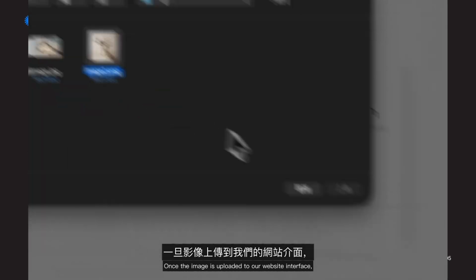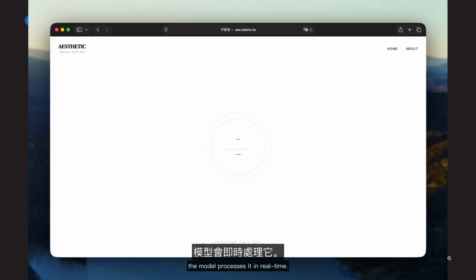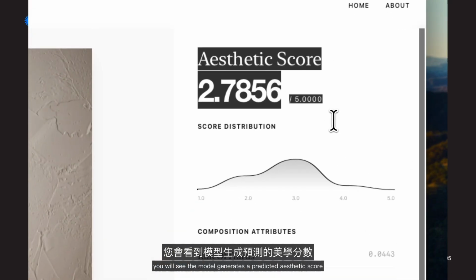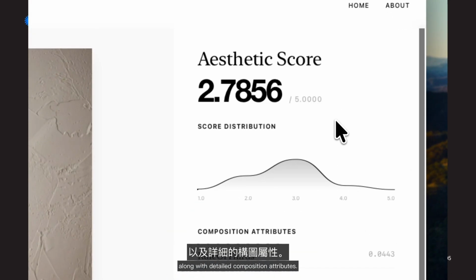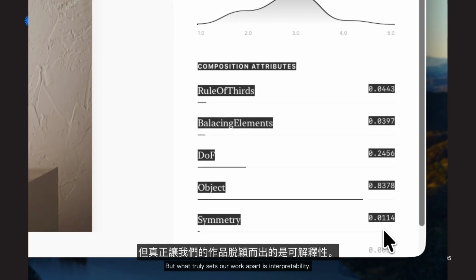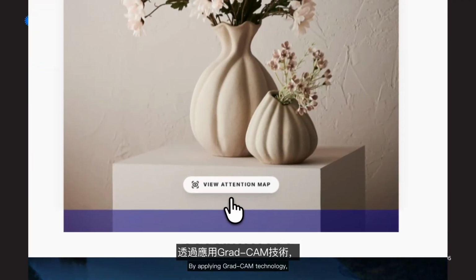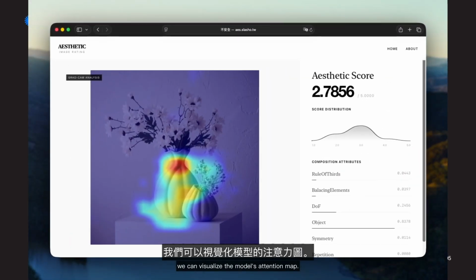Once the image is uploaded to our website interface, the model processes it in real time. First, you will see the model generates a predicted aesthetic score along with detailed composition attributes. But what truly sets our work apart is interpretability. By applying GradCam technology, we can visualize the model's attention map. As you can see, the red hotspots indicate exactly where the model is focusing. It automatically identified the salient region, the main visual elements of the photo, while ignoring irrelevant background noise.